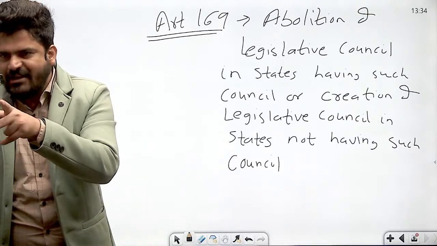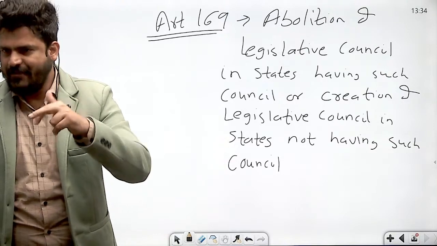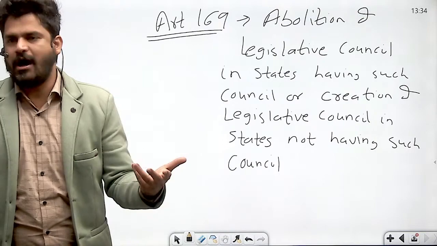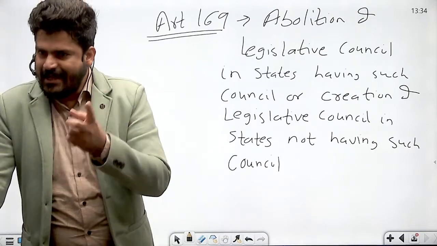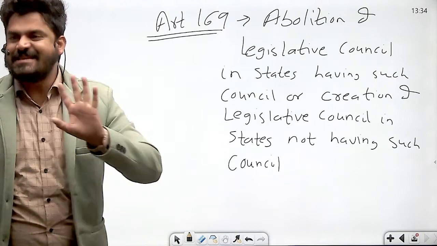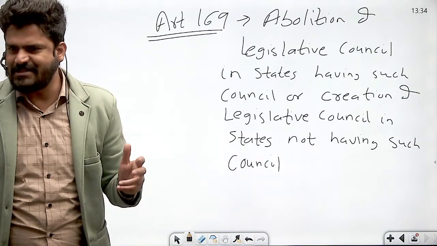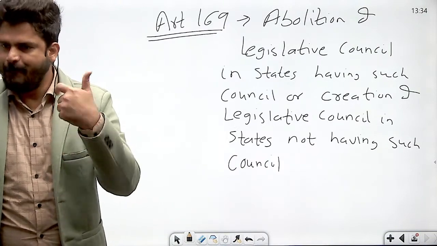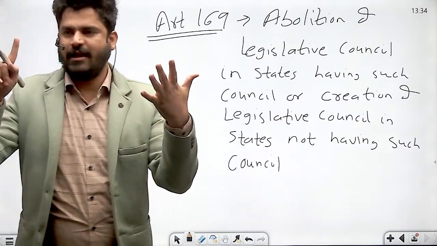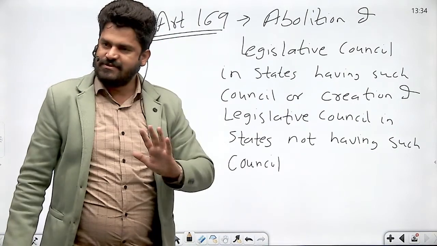Now, what are the two elements of bicameral legislature at the state level? One is state legislative assembly and the other is called legislative council. State legislative assembly, lower house, Vidhan Sabha. Legislative council, upper house, Vidhan Parishad. So only 6 states have the legislative council, right? Which are the 6 states? I've told you, UP, Bihar, Maharashtra, Karnataka, Andhra Pradesh, Telangana. These are the 6 states which currently have legislative councils, right?